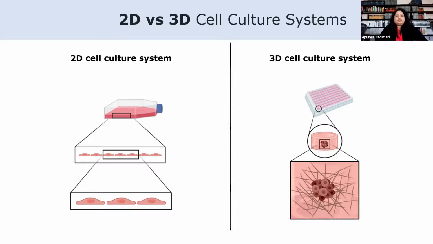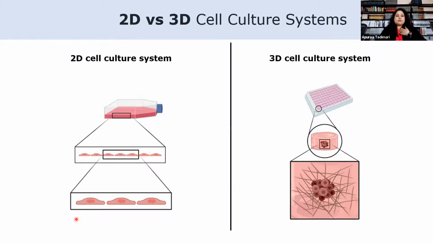The use of 3D cell culture refers to the process of growing cells in their native context, that is, the in vivo environment. This is done by adding a third dimension, which can mimic the complex interactions between the cells, as well as between the cells and the extracellular matrix, or the ECM.